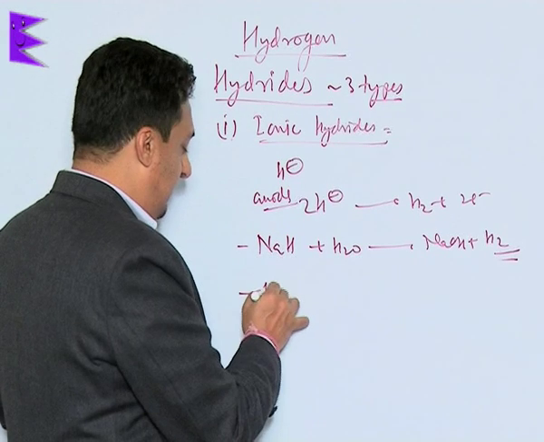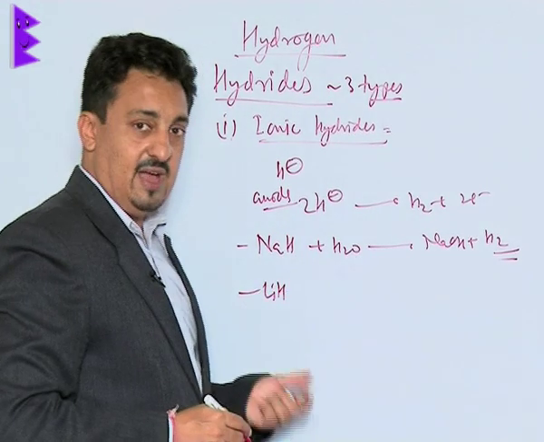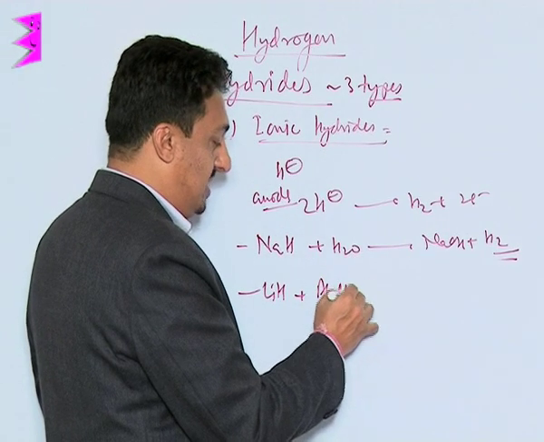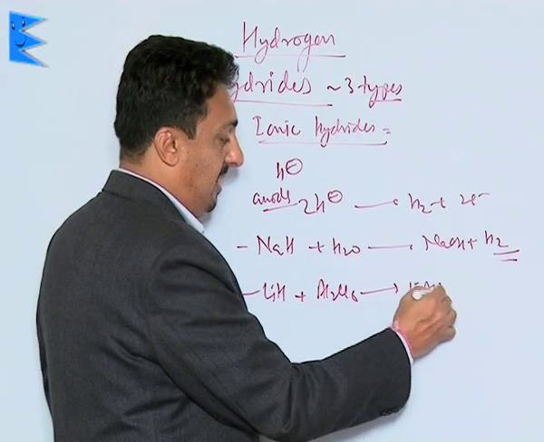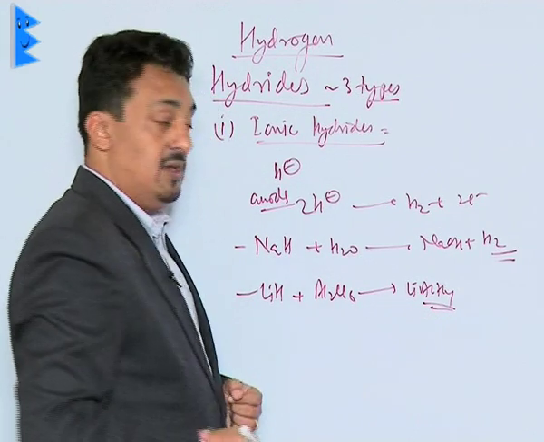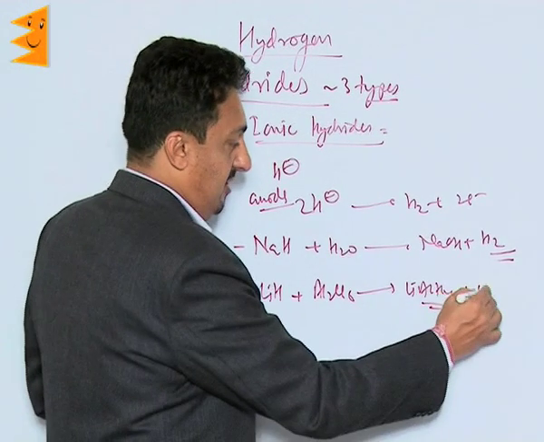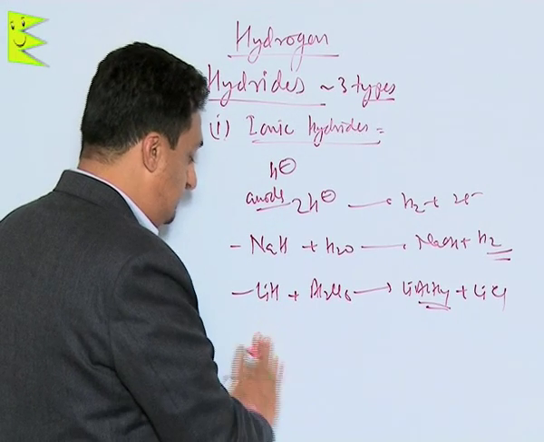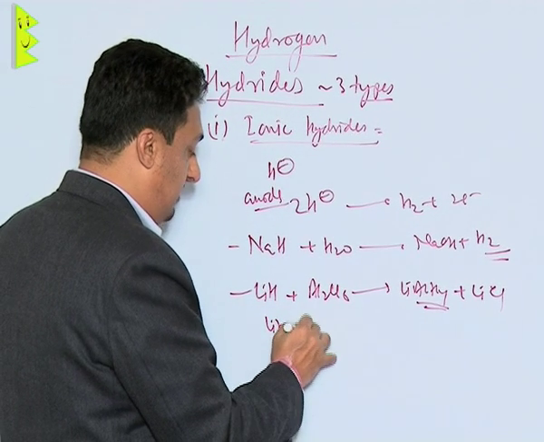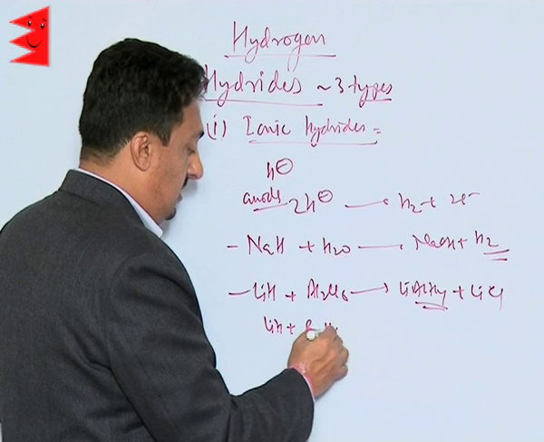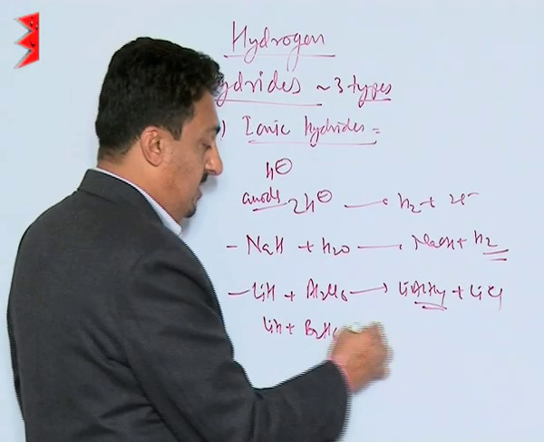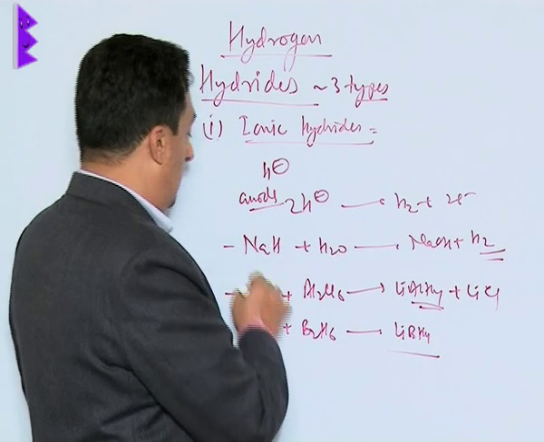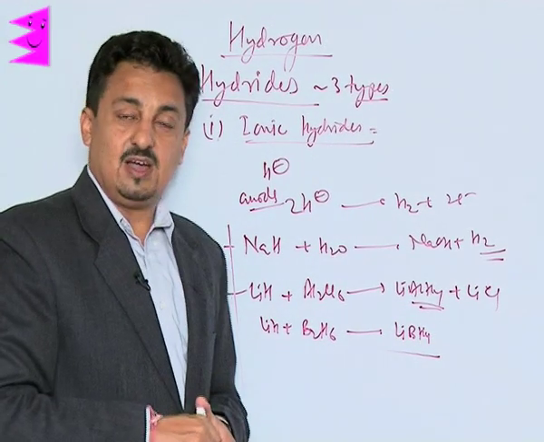Now lithium hydride is one of the most important hydrides we have. It combines with AlCl3 or Al2Cl6 to form lithium aluminium hydride, one of the most important reducing agents in organic chemistry, along with lithium chloride. This lithium hydride also combines with diborane to form lithium borohydride. So these are the ionic hydrides.